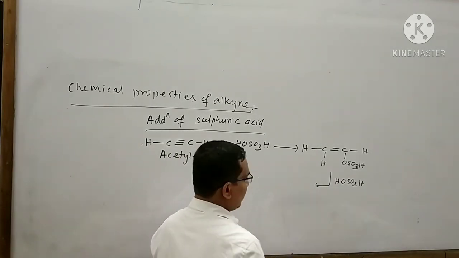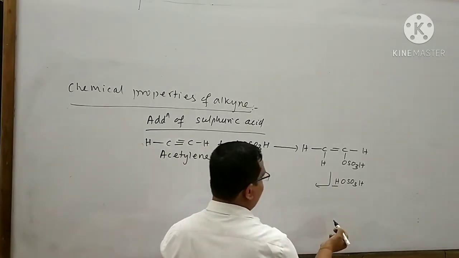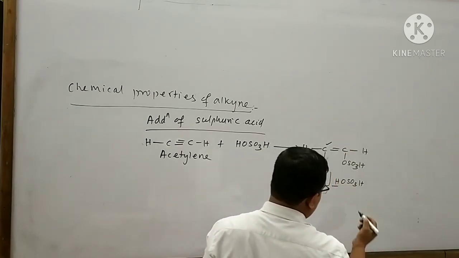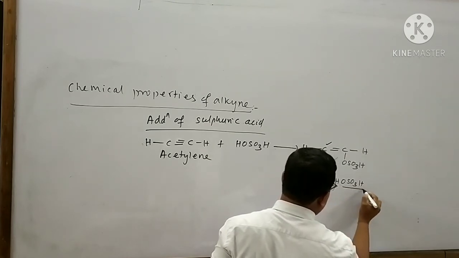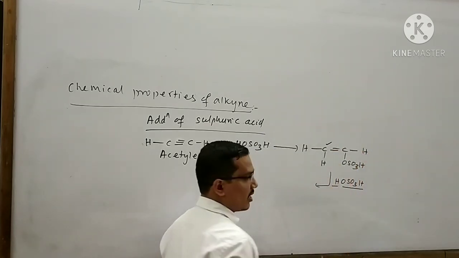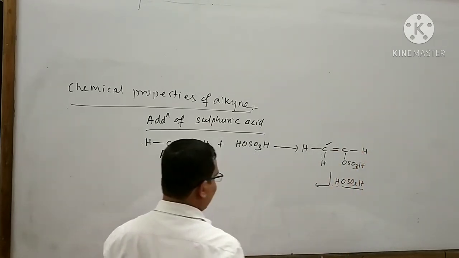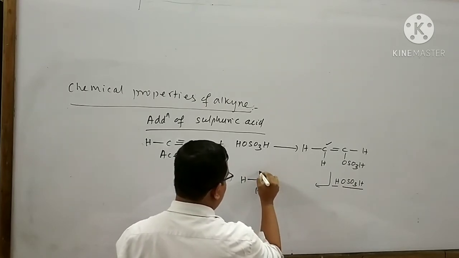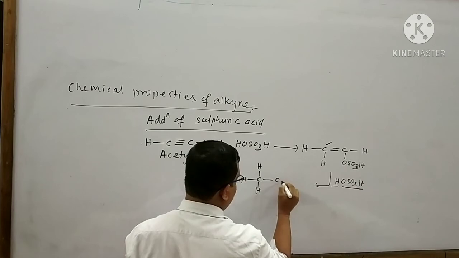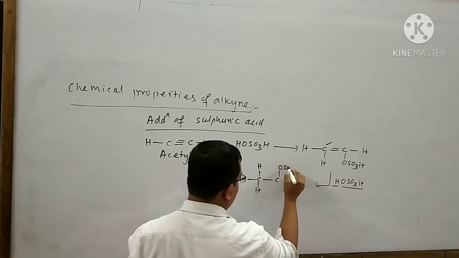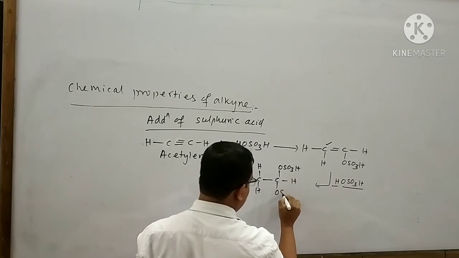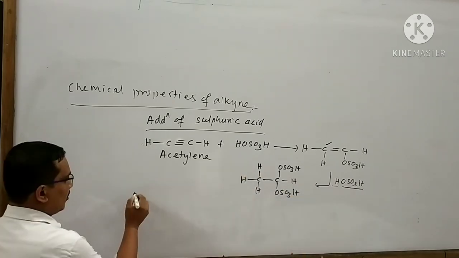That means the H plus ion will attach with this carbon atom and the HSO4 minus ion will attach with this carbon atom. So I can write the product like this: H3C-CH(OSO3H)(OSO3H), the dihydrogen sulfate derivative.